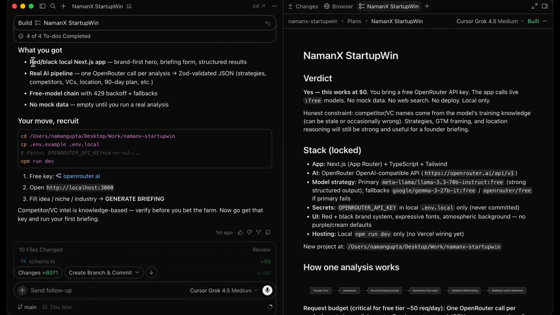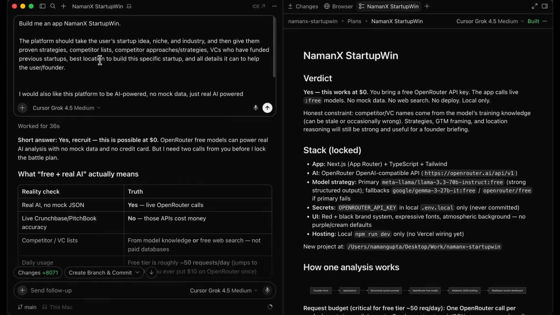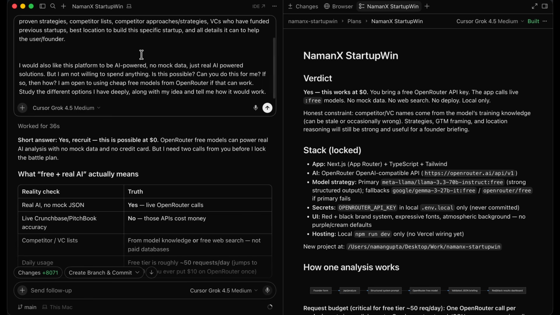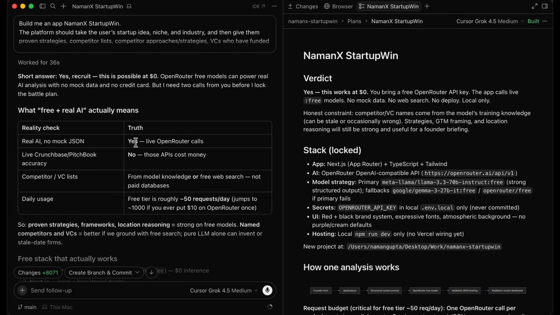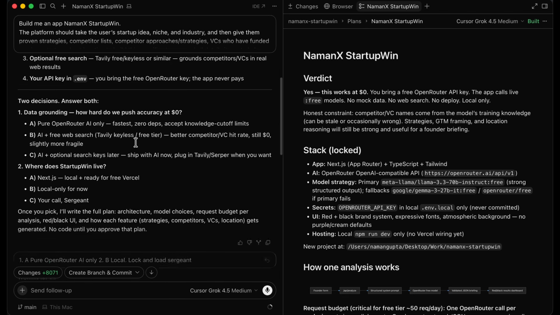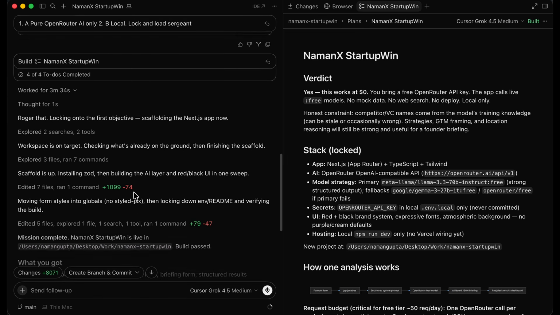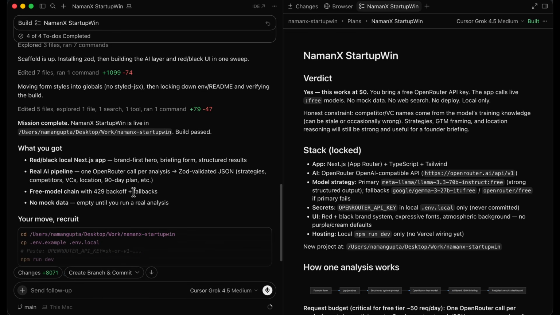So what do we have? A red and black local Next.js app. Now, one thing I want to remind you guys here is that I did not include red or black in this prompt. If we go back over to the prompt, right over here, I did not say red and black anywhere. You guys can pause and check that out. But I do have it as a rule in Cursor. So the rule applies here, right? So this is why rules are helpful. I don't have to mention that in every prompt. I don't have to waste my input tokens here.